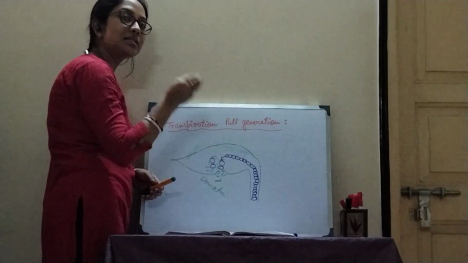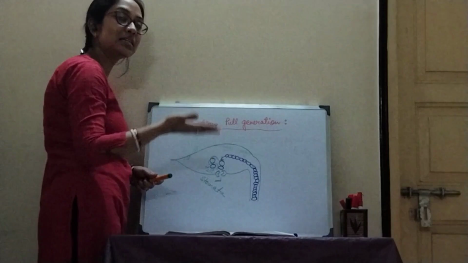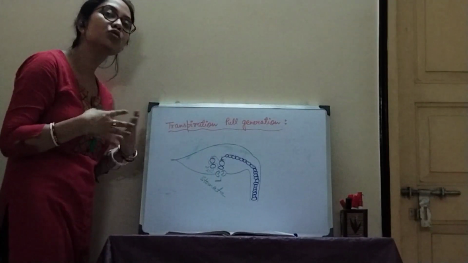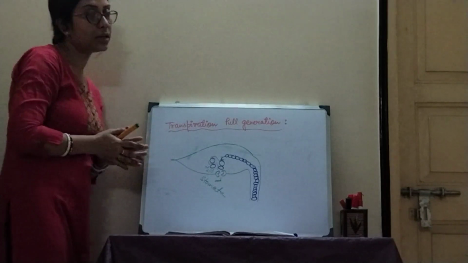water vapor is again already there in the atmosphere. That is why we feel humid in the monsoon season, right? Because there is too much water vapor present in our environment.